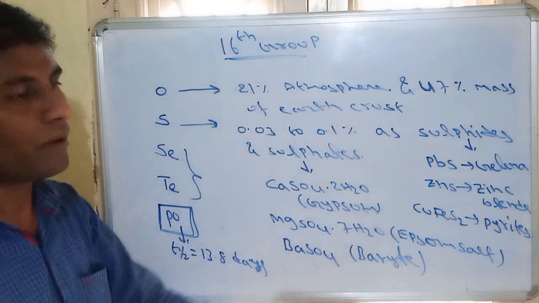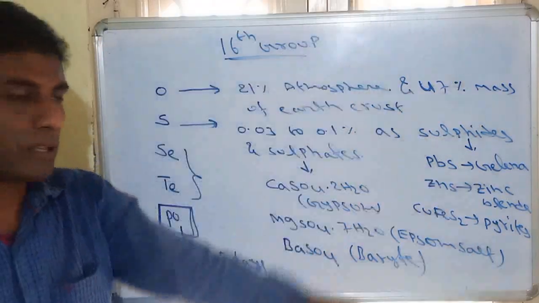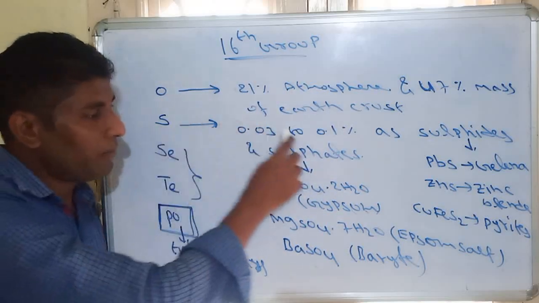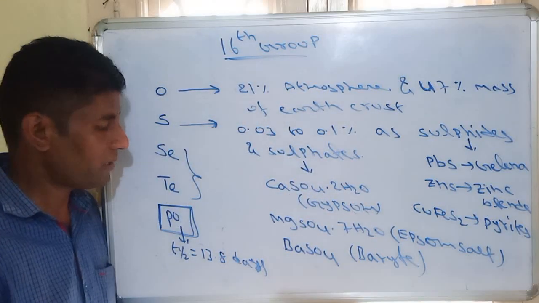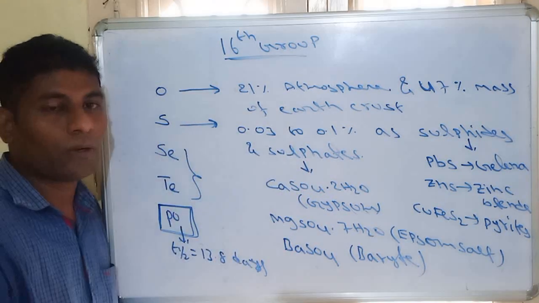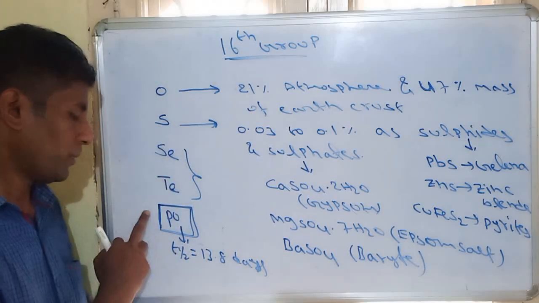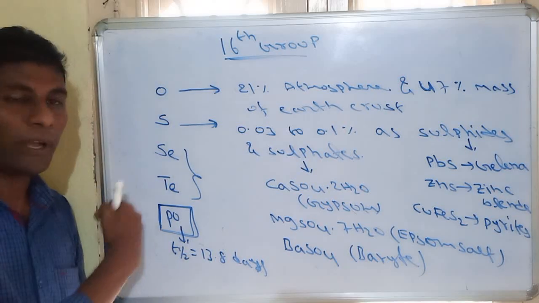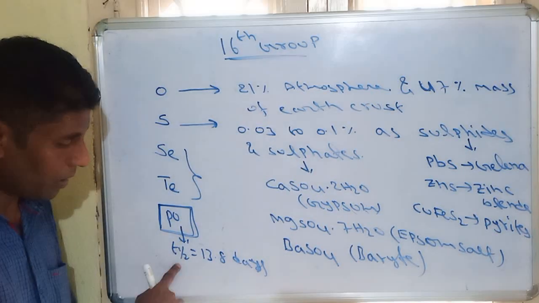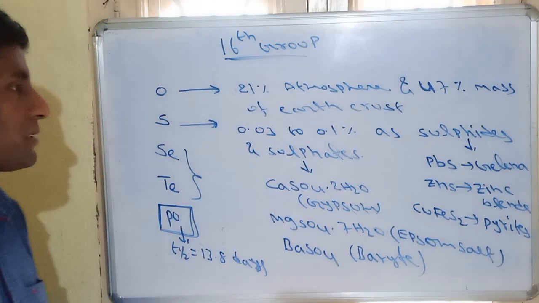All this is the occurrence of the 16th group elements. Oxygen occurs in the atmosphere and also in the earth crust. Sulfur is available in the earth crust in the form of sulfates and sulfides. Selenium and tellurium occur in sulfide ores in very trace amounts. Polonium is produced by radioactive disintegration of thorium or uranium, and its half-life is 13.8 days.